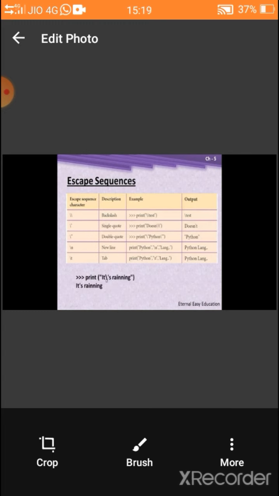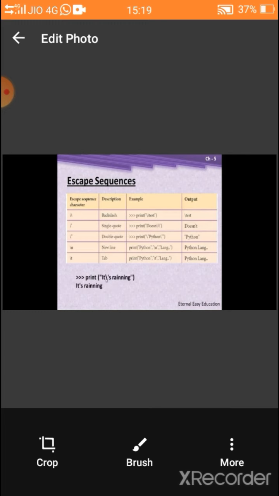First one is backslash. Whatever you want to give, use a backslash before that. In the first statement, print \test means the one single slash is an escape sequence, another slash will be printed. So \test will be printed. Look at the next example, slash and apostrophe.